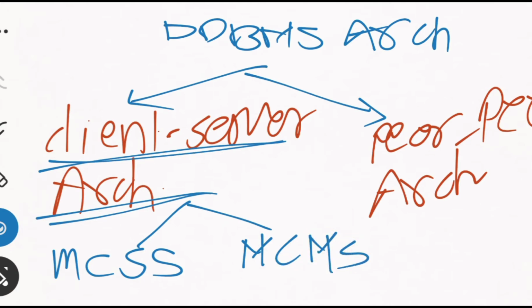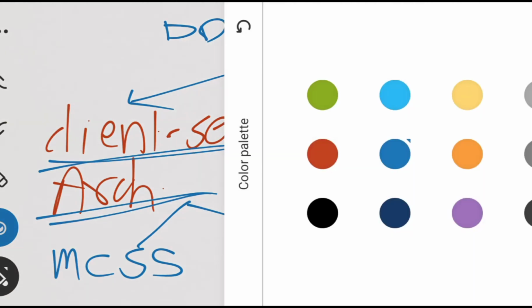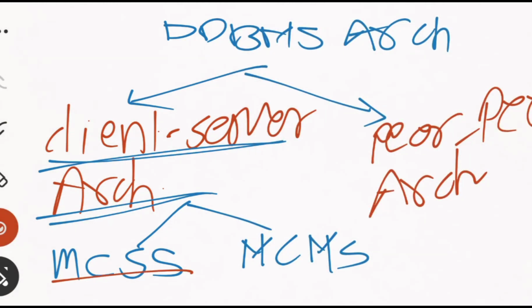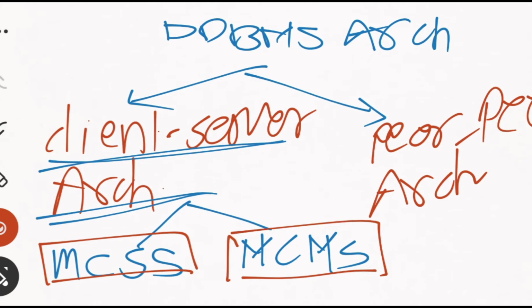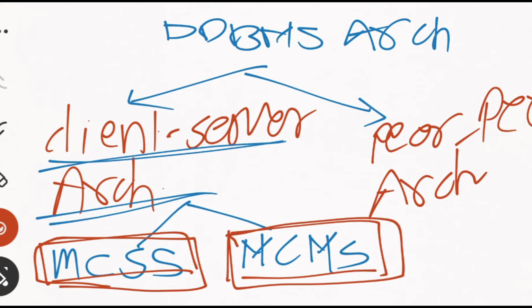These are the two types of client server architecture of DDBMS. Now I will talk about what we mean by multiple client and single server architecture, and multiple client and multiple server architecture.